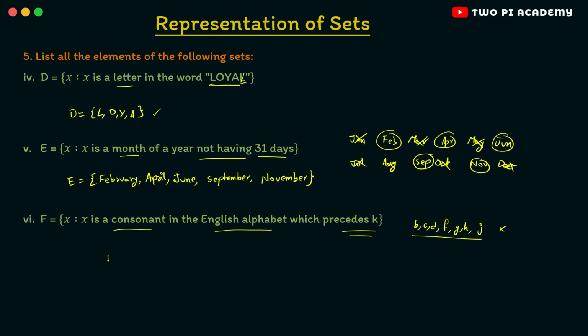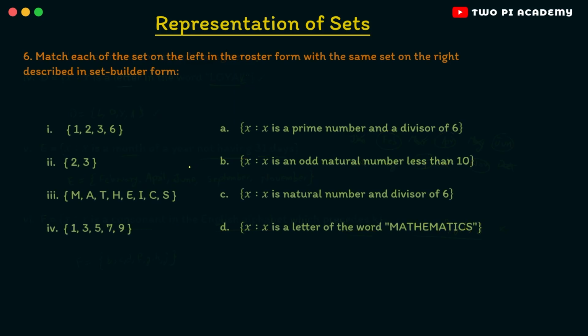So let's list them all. We have B, C, D, F, G, H, and J. So all of these combined is the set capital F. So this is how you list the elements in the set when they are given in the set builder form. So let's move on to problem number 6, which is the last in this exercise.